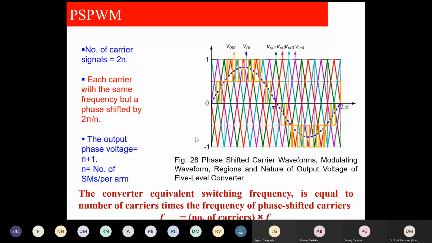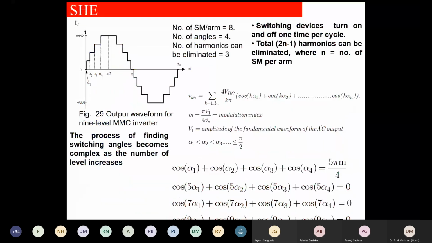SHE, selective harmonic elimination. So if we have the number of SMs per arm as 8, we get 4 angles. The number of harmonics that can be eliminated is 3. So this can be used for high frequency.